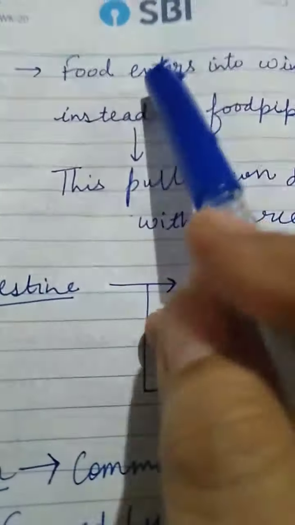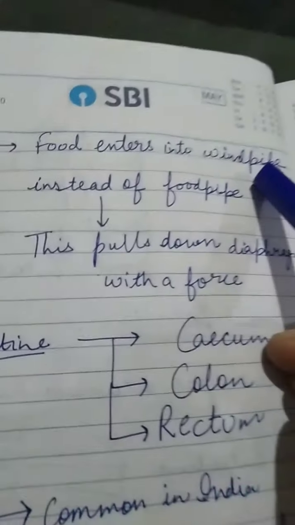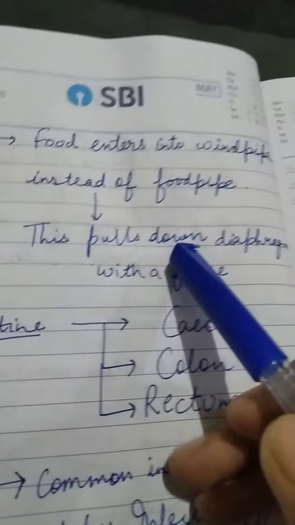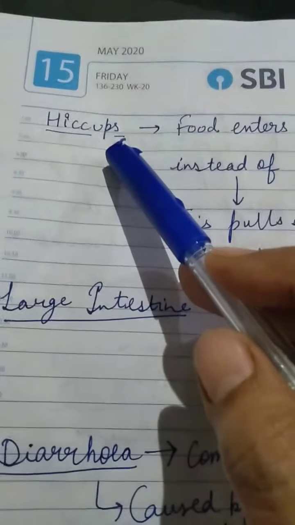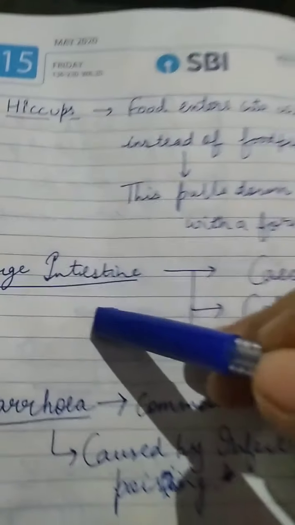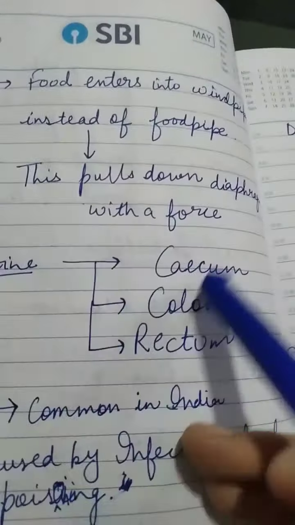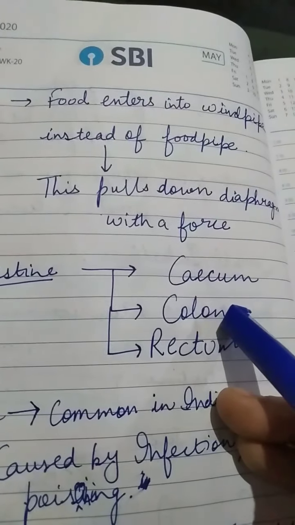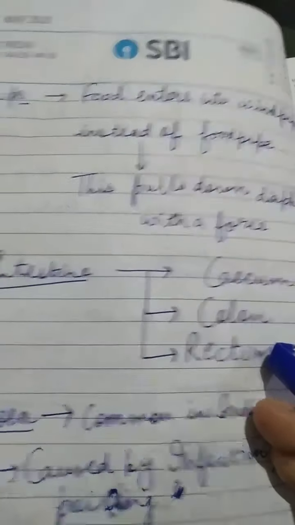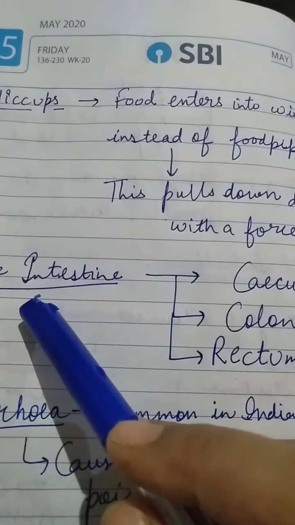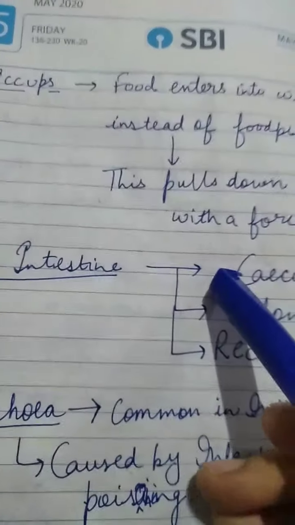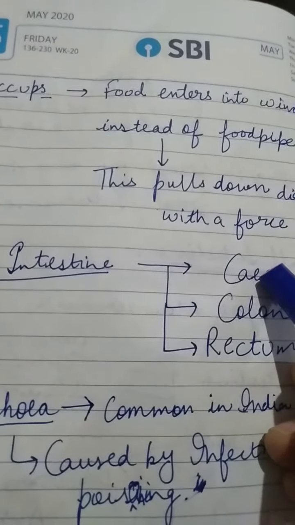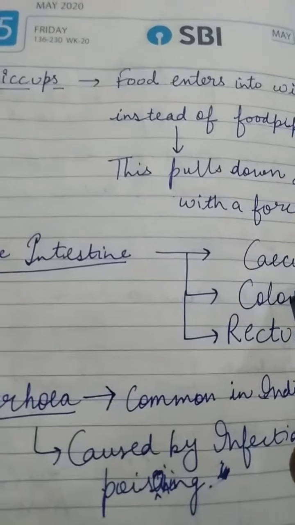Now next, what are hiccups? Hiccups occur when food enters into the windpipe instead of the food pipe. This pulls down the diaphragm with a force and we have hiccups. Now let us learn about the large intestine. The large intestine also contains three parts: cecum, colon and rectum. In the large intestine, finally the water is fully absorbed and the feces are thrown out of the body. The undigested food is thrown out of the body from the anus.